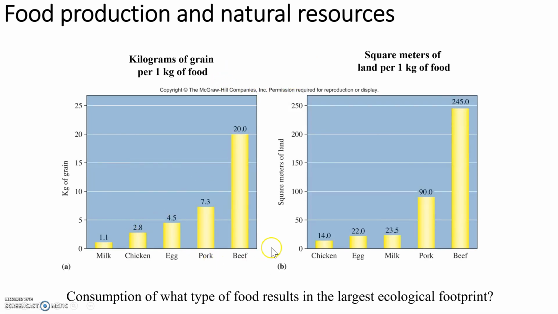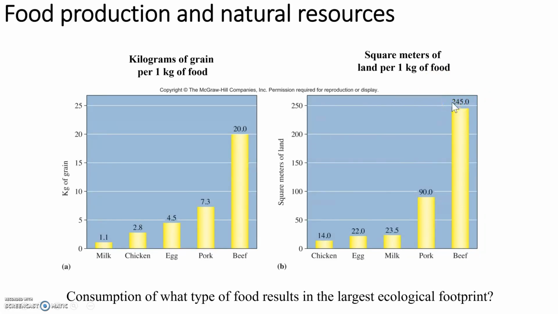So for example, if we look at beef, raising cows, in order to produce 1 kilogram or 2.2 pounds of beef, that cow has to eat 20 kilograms of grain. The land area required to grow that 20 kilograms of grain is about 245 square meters. So to produce that 1 kilogram of beef, it requires 245 square meters of land.